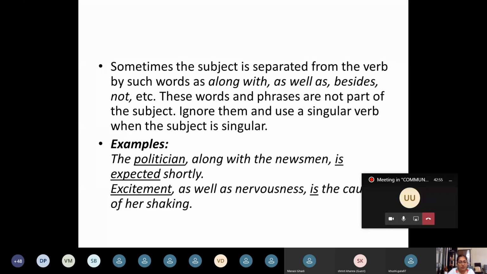But look at the structure. As well as nervousness is a phrase that is included in the middle of the main clause. Excitement is the cause of her shaking. So the subject is excitement, and that being singular, the verb is also singular.